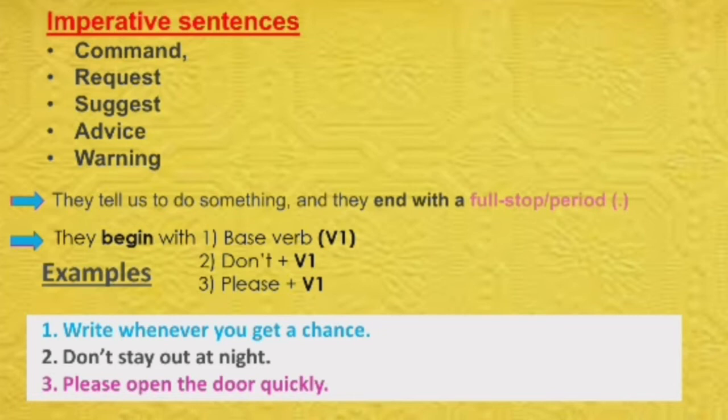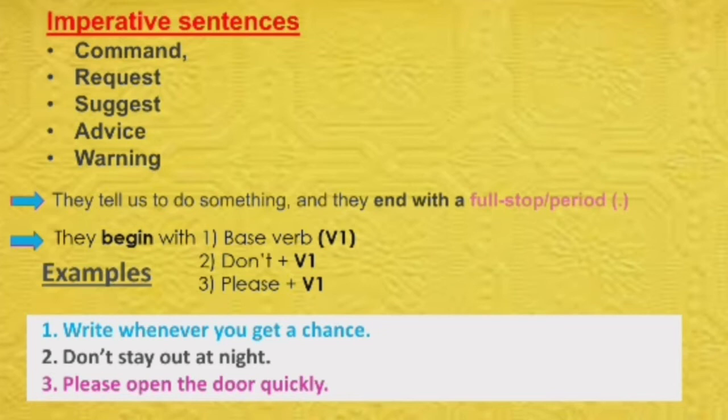And the third is: please open the door quickly. Here someone has told someone to open the door quickly, but as he or she wanted to say it politely, please is added before that action verb.